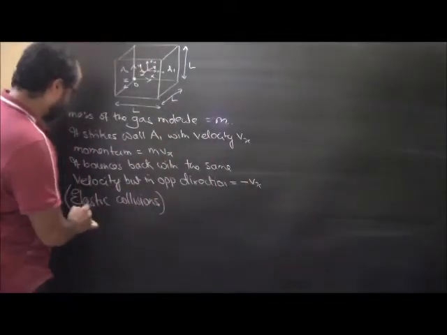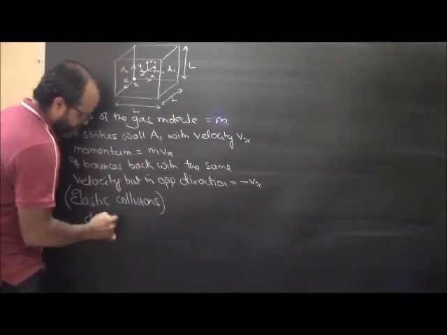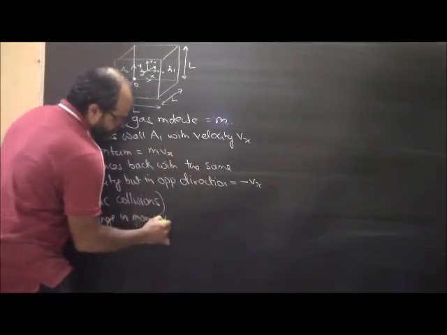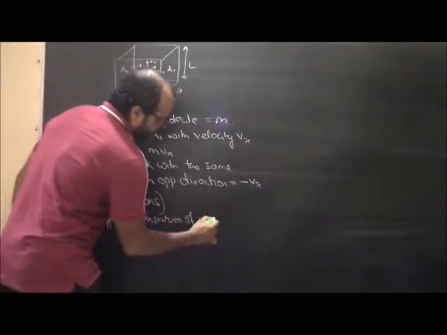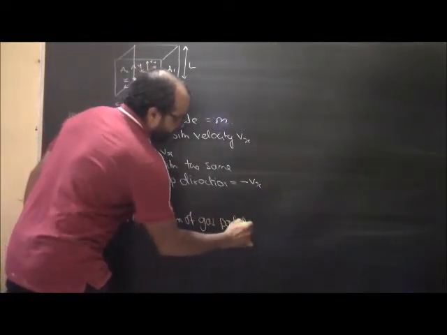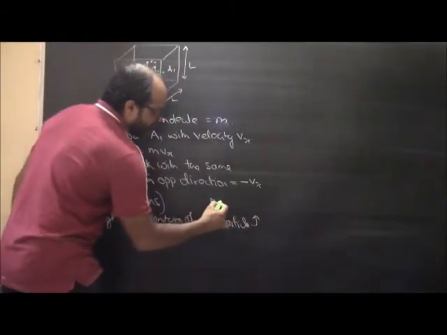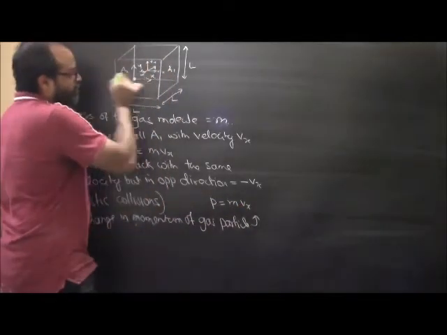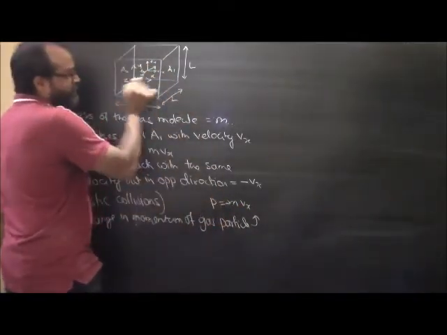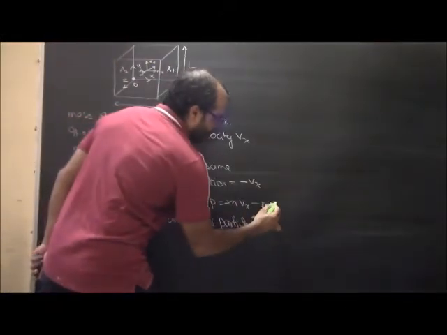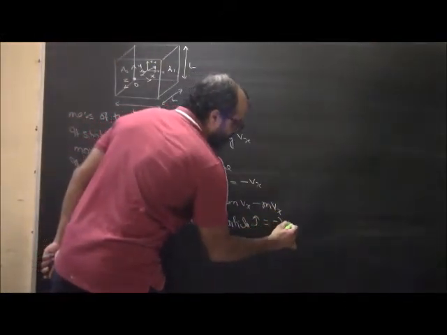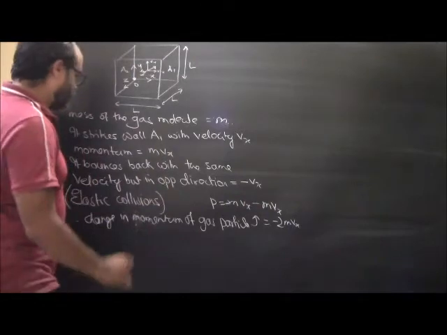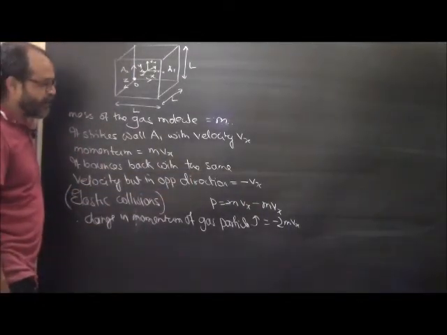Okay, so what is the change in momentum of the gas particle? The initial momentum will be equal to mvx. Now what is the final momentum? It is mvx in this direction minus its original momentum, so the change is going to be minus 2mvx. Is this understood? Okay, now the change in momentum of the gas particle is minus 2mvx.